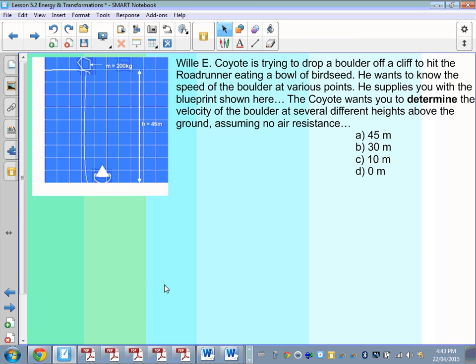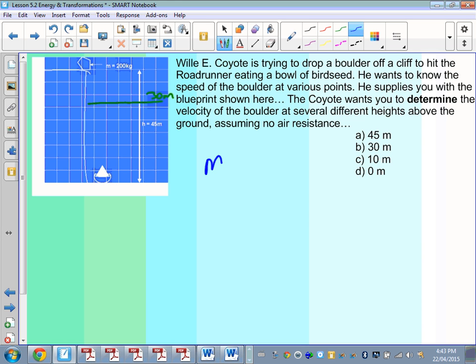Now, what I want you guys to bear in mind is, if the boulder is at 30 meters above the ground, does it have potential energy? Yes, it does. It's 30 meters higher than the reference point of 0. Does it have kinetic energy? Yes, it does, because it's moving. And so you're going to have to isolate for kinetic energy from the original potential.